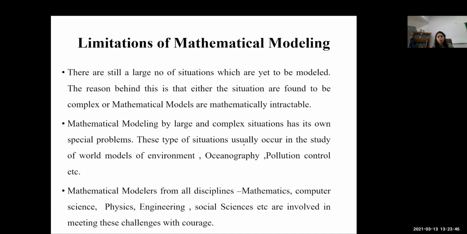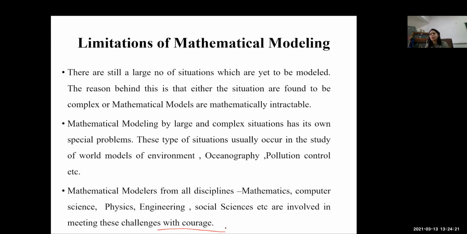These types of situations usually occur in the study of the biosphere, environment, oceanography, pollution control, etc. Mathematicians from all disciplines, that is mathematics, computer science, physics, engineering, social sciences, etc., are involved in meeting these challenges with courage. So we are trying our level best despite all the limitations, that whatever model we develop should be able to forecast, at least to some extent, and should be precise in nature.